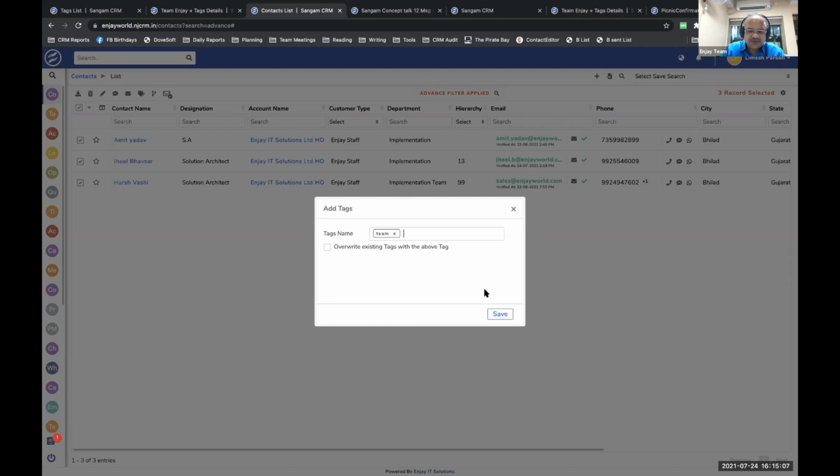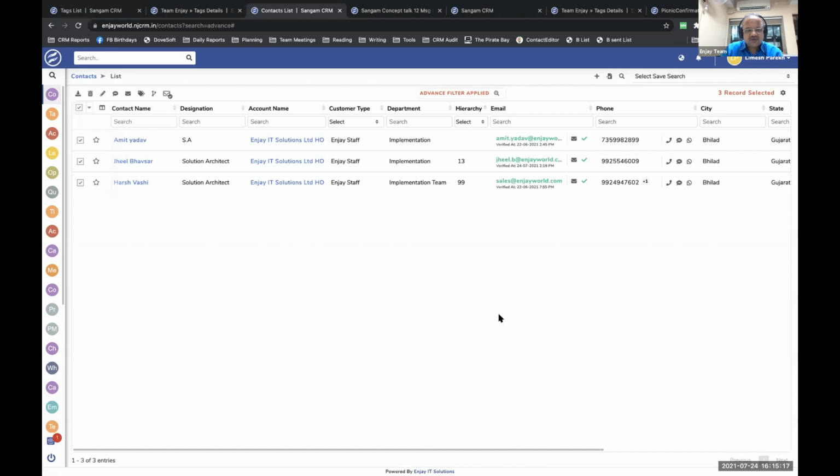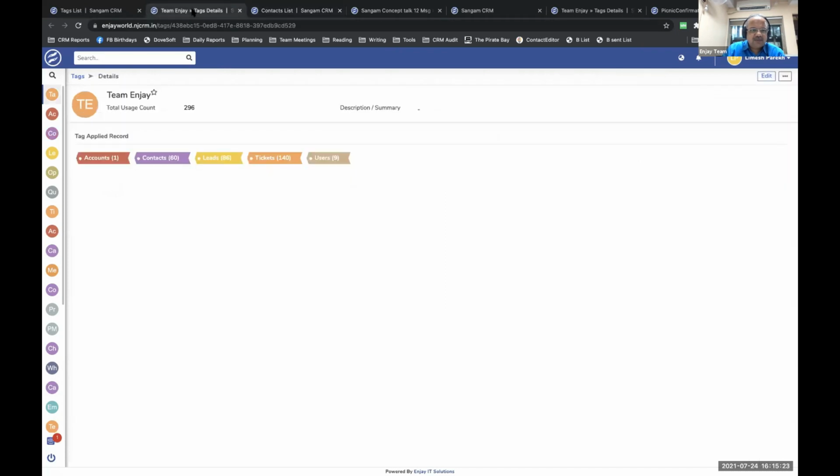Team NJ with the space. Okay, that's not the one. This is it. Okay, I'll say save. So all these 3 contacts will be applied this tag, and when that tag is applied, they will come here. So this is 60. If I refresh this, this will increase. Okay, so the tag is being applied. That's a background job. It will be carried on, so no need to worry about that.